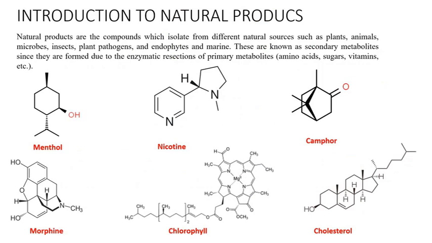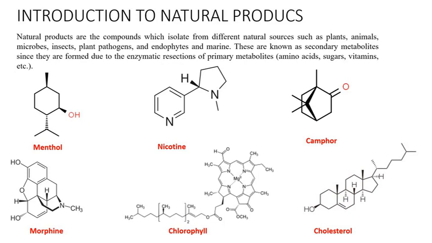Then we'll have some more introduction about these natural products. I'm just trying to show you a few examples. I've already given the examples, but I'll show you a few structures here so that you can get familiar with them. The description goes like this: natural products are compounds isolated from different natural sources such as plants, animals, microbes, insects, pathogens, etc. These are secondary metabolites.